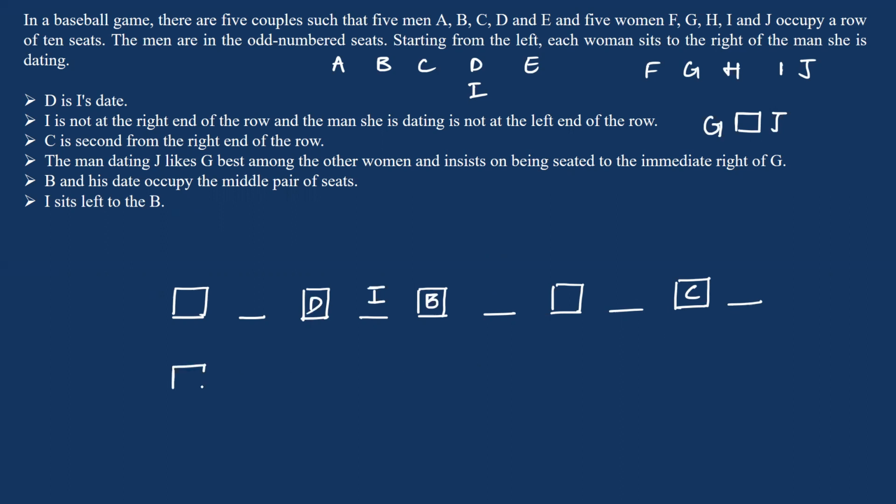Now let's see. You have 2 possibilities. D, I, B, C. Now G cannot be here because J is not here. Now can we have G here? Yes. If G is here, J will be here, and if G is here, J will be here. So these are the 2 possible arrangements that we have got based on the given statements.